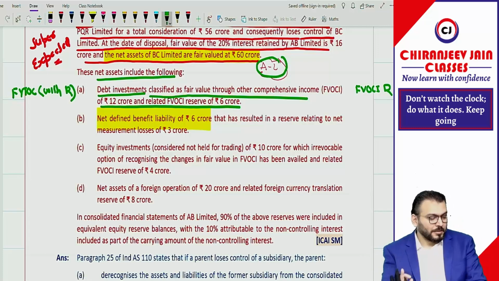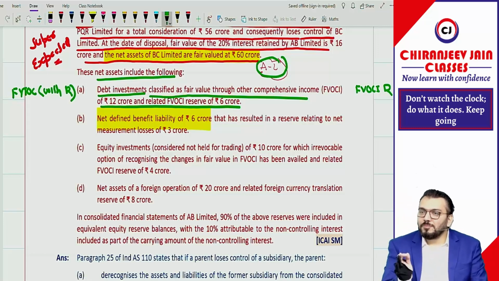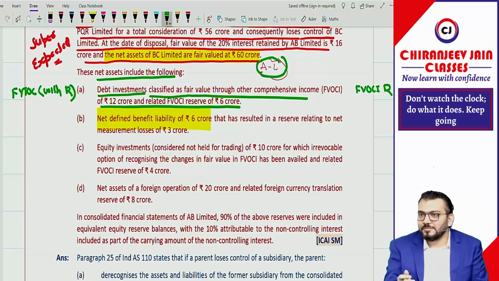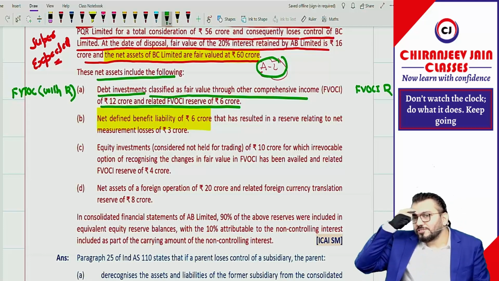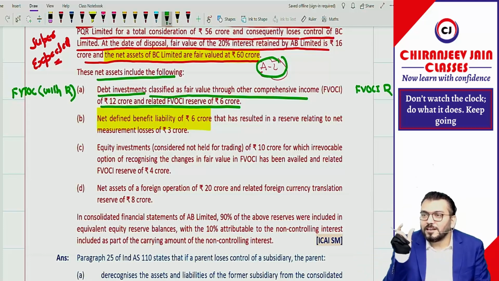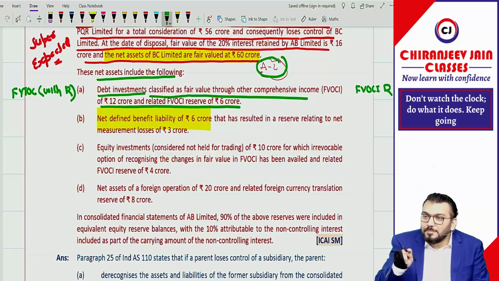Okay, chalo theek hai. So can I say in that chapter in Ind AS 19 we have done one point, this actuarial gain or loss, we have done so much discussion. And if you are saying PL, I can't understand. In that chapter we have discussed only that part. We have given more importance to that topic. So actuarial gain or loss, meaning remeasurement gain or loss, will be transferred to OCI.